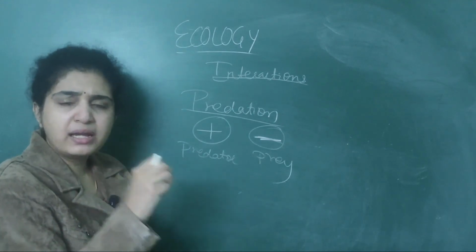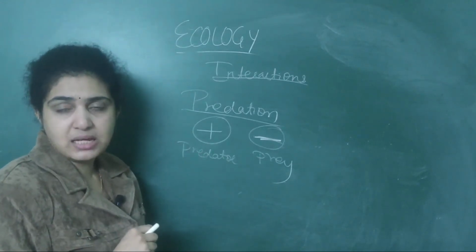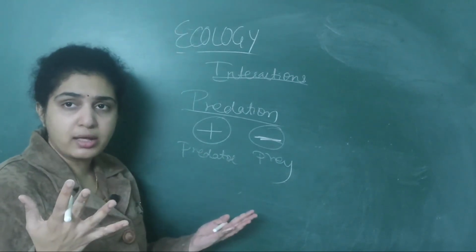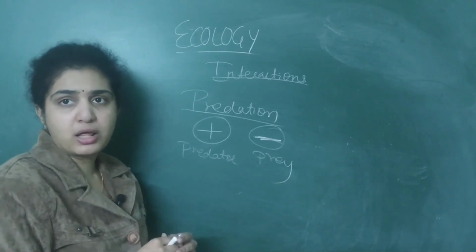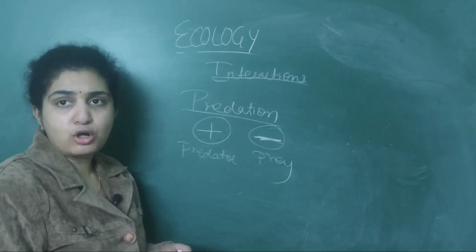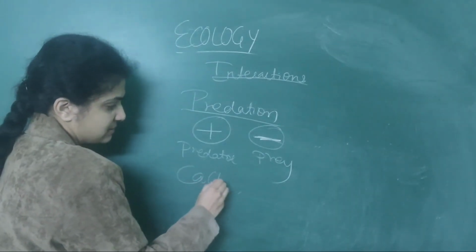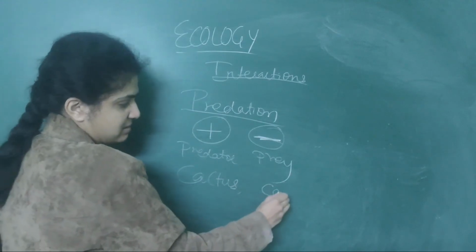The predator will go and eat the prey basically. Predators are larger organisms. Prey are smaller organisms. So what are the common examples which are given? The common example is cactus plants.